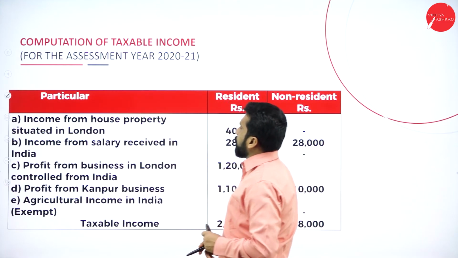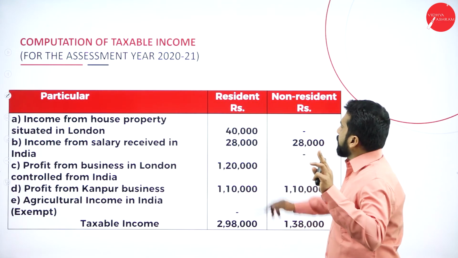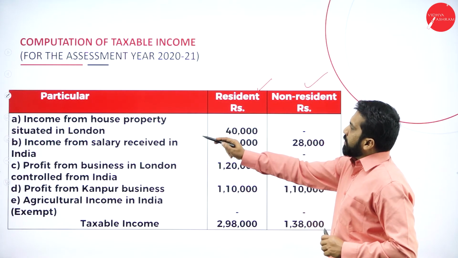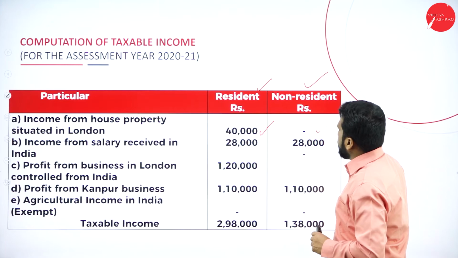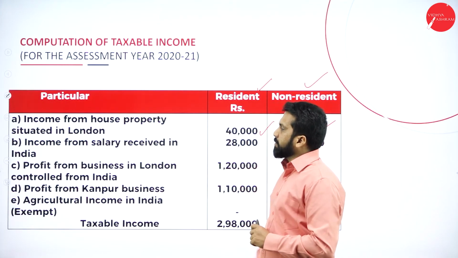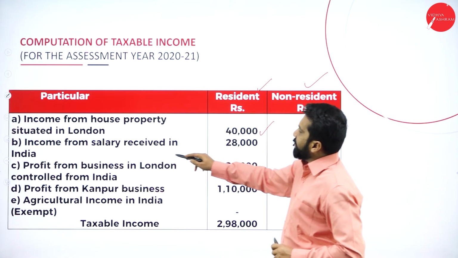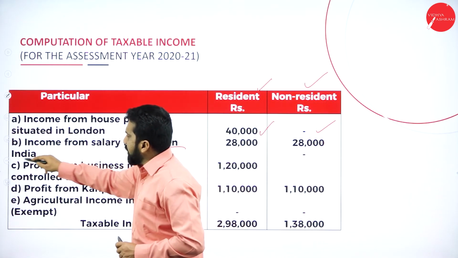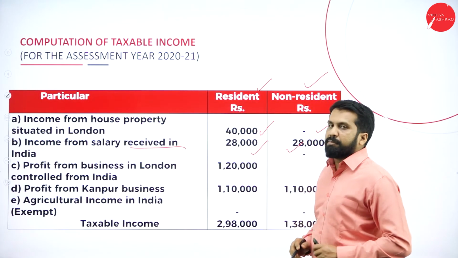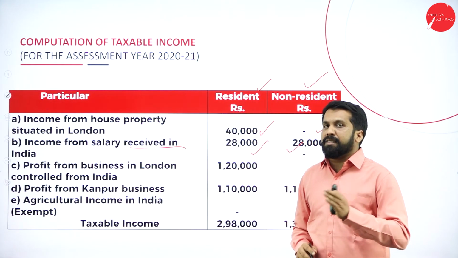Income from house property. In this we have only 2 columns, resident and non-resident. Income from house property: taxable, not taxable, because it is situated where? London. Income from salary received in India. Simple thing: taxable, taxable. Received in India, earned in India.